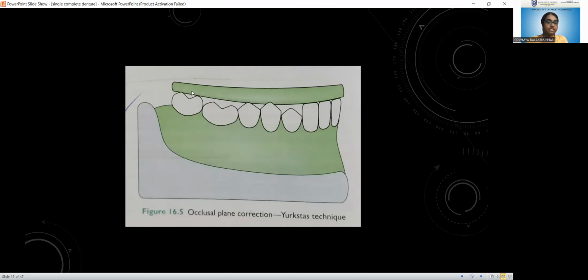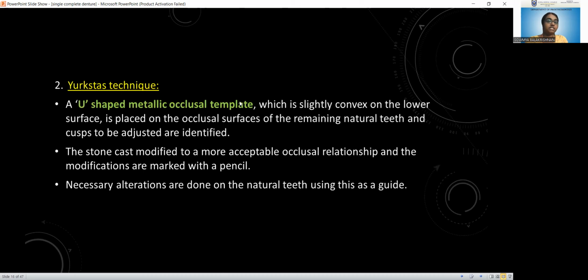This is assessed using a U-shaped metallic template that is slightly convex on the lower surface. We place that occlusal template on the occlusal surface of the remaining natural teeth, the cusps to be adjusted are identified, the stone cast is modified to an acceptable occlusal relationship, and the modifications are marked with a pencil.